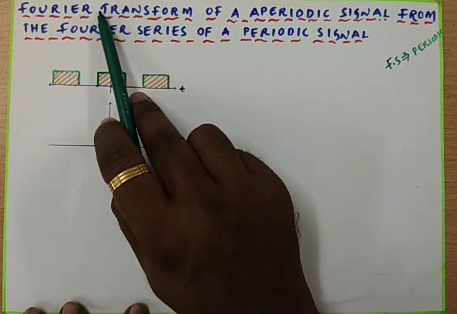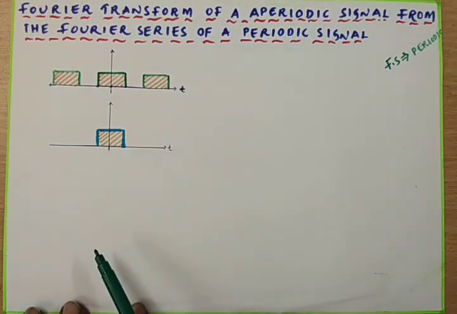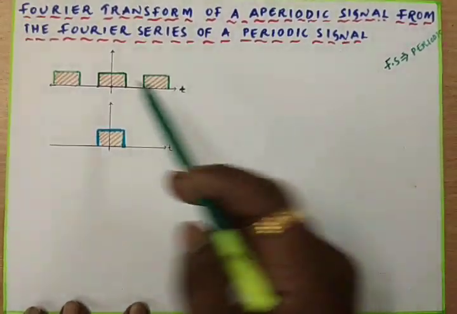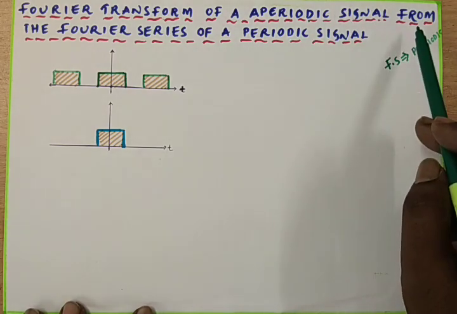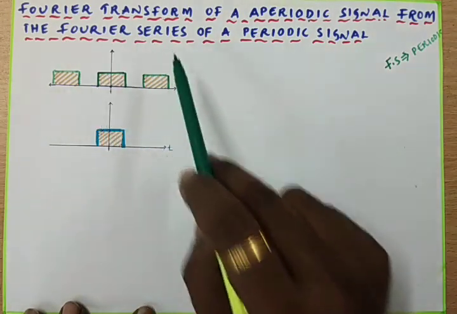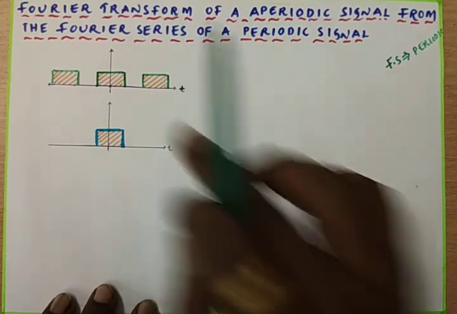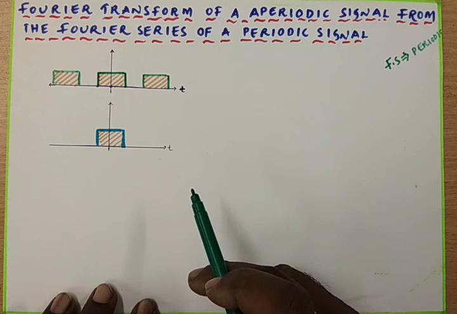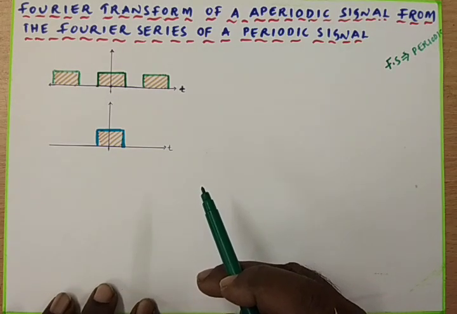We know that the Fourier transform can be used to analyze aperiodic signals, and the Fourier series can be used to analyze periodic signals. So in the derivation, we are going to obtain the Fourier transform of an aperiodic signal from the Fourier series of a periodic signal. I am taking one periodic signal. A periodic signal is one that satisfies the condition x of t equals x of t plus capital T.